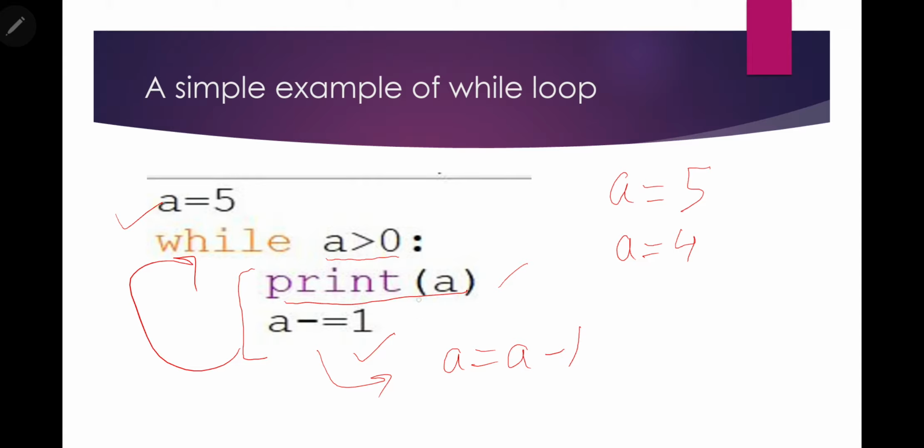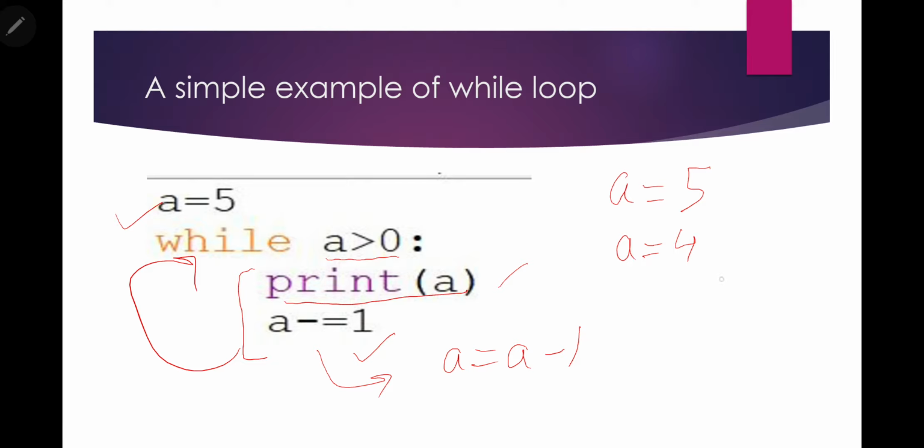So this way our while loop will execute. Every time it will check the condition. If the condition that we have given in the while loop is true, then it will print the value, and then it will execute the third statement. So the while loop will be executed until the value of a is 0.